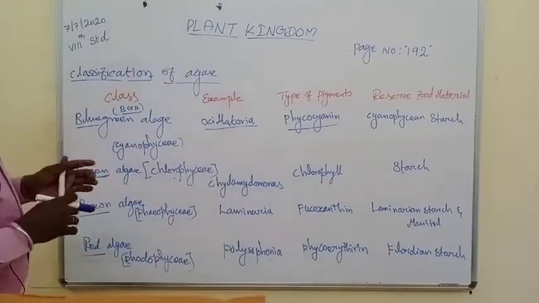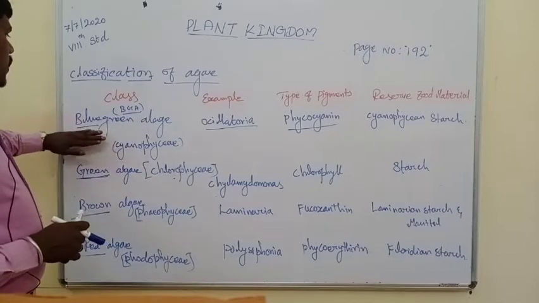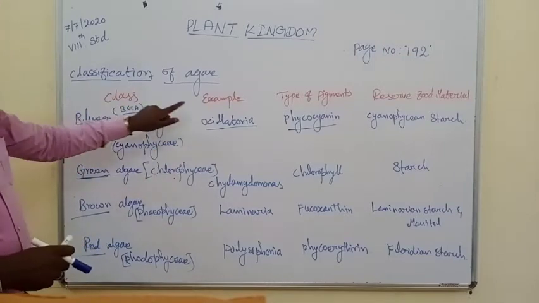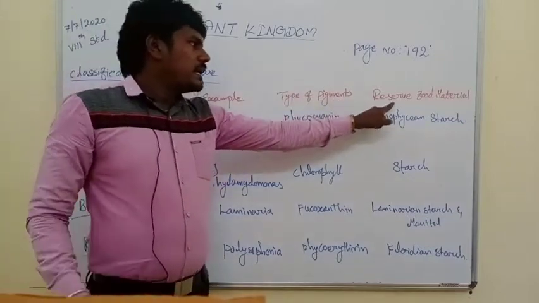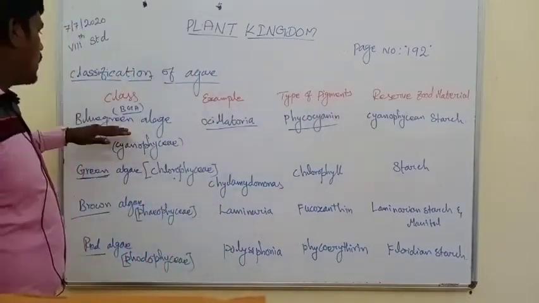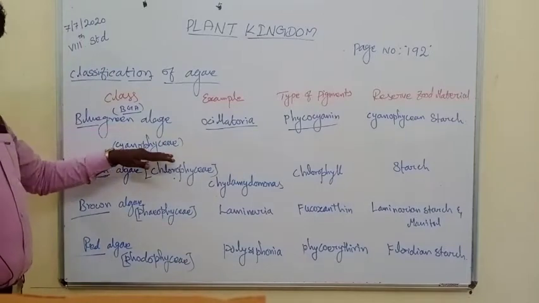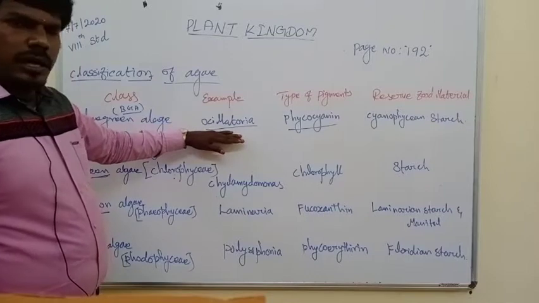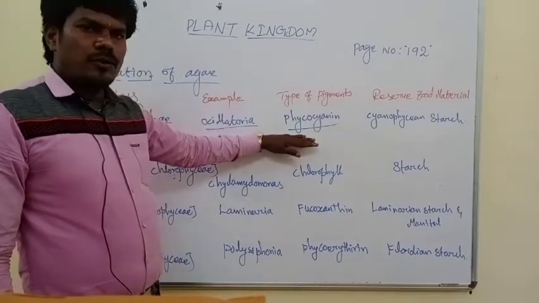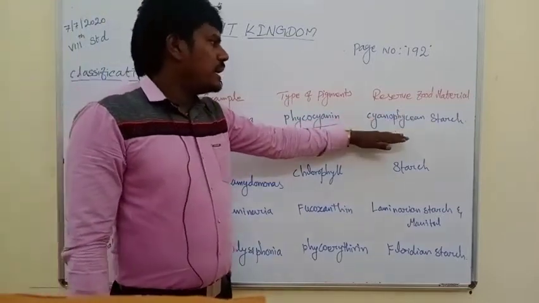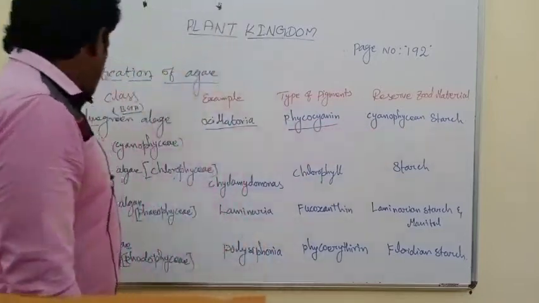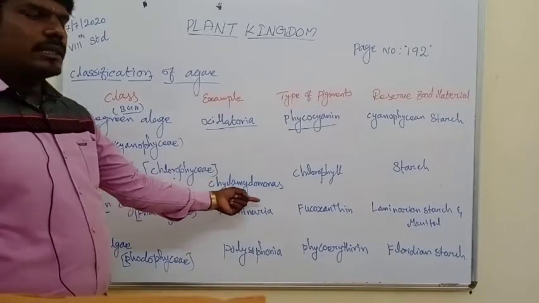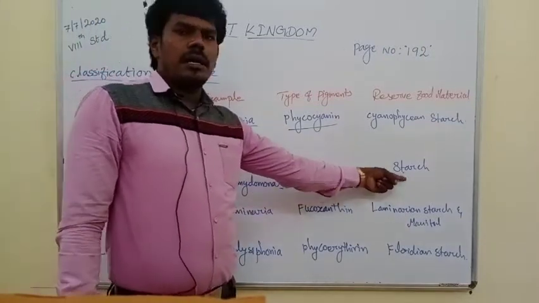See, now the four classifications are present. Blue-green algae, that is Cyanophyceae. Here they are mentioned with class, example, type of pigment, and food material. The first one, blue-green algae or Cyanophyceae; a good example is Oscillatoria. The pigment is phycocyanin, and the food reserve is cyanophycean starch. The second one, green algae, that is Chlorophyceae, example Chlamydomonas; the pigment is chlorophyll, and the food is stored as starch.